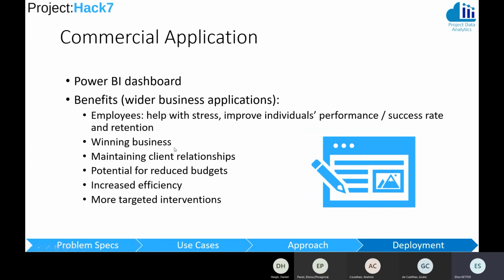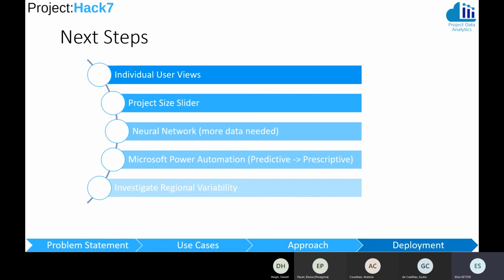So commercial application, as just demonstrated, the Power BI dashboard has commercial application both internally to our employees, but also externally to the clients that we work with on a daily basis. There's also wider benefits across a number of categories there with employees, winning business, and so forth.